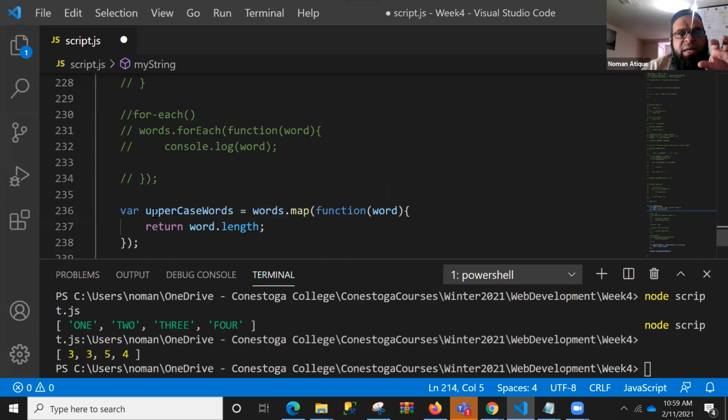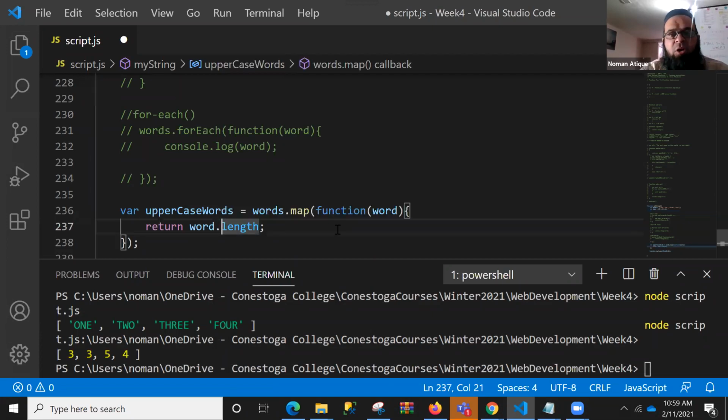Map is creating another array that is taking this words array and changing all these values and storing that on that particular array. So it's mapping all the values of word with something new. We were doing length, and before that we were doing toUpperCase. So it is taking every value of the words, converting it to something else, and storing it in some other array.